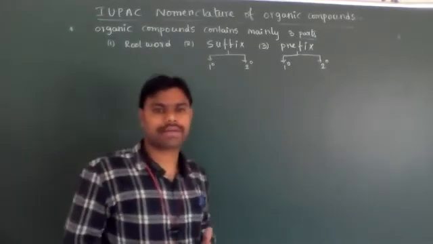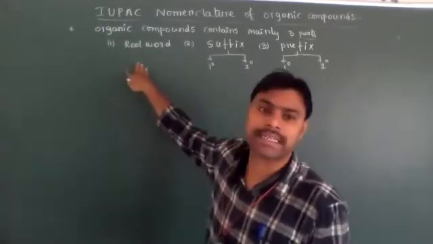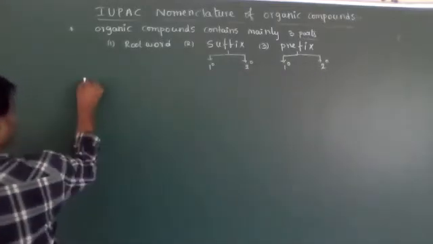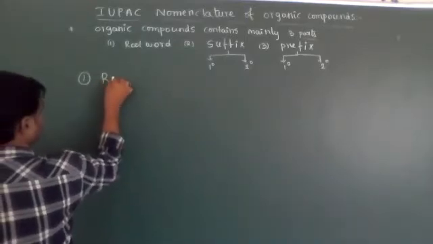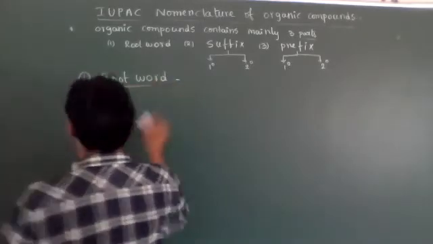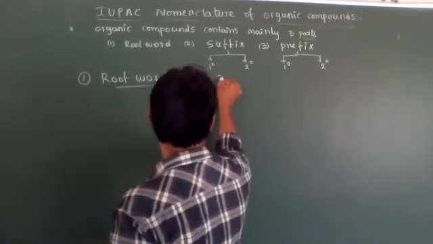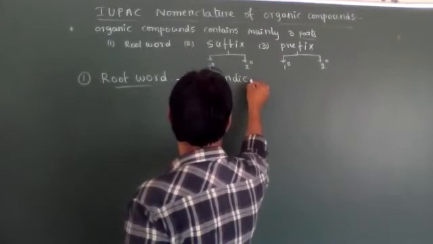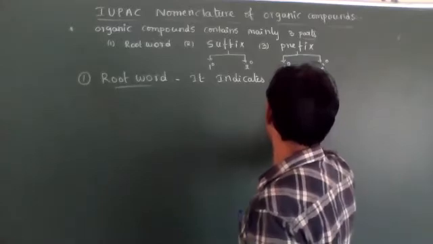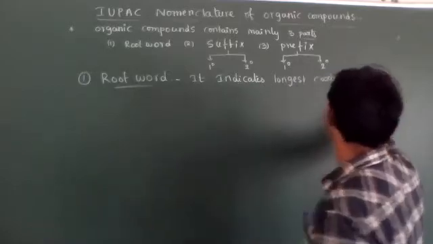For example, one carbon atom present, two carbon atoms, 3, 4, 5, 6, 7, 8. How to pronounce and write those root word names, we will discuss now. What is root word? It indicates the longest carbon chain.